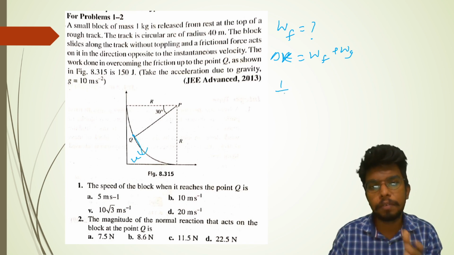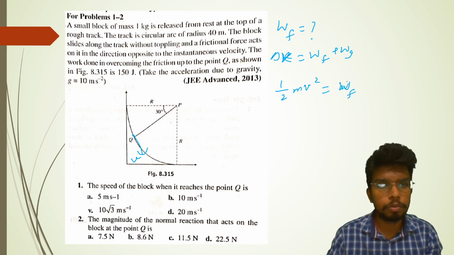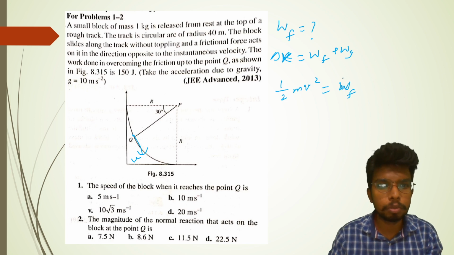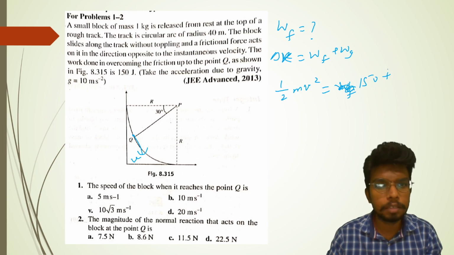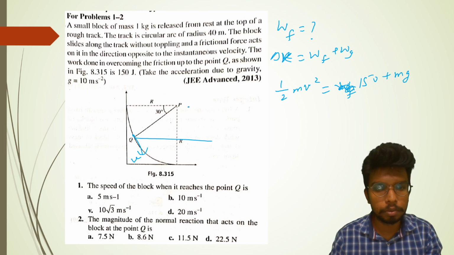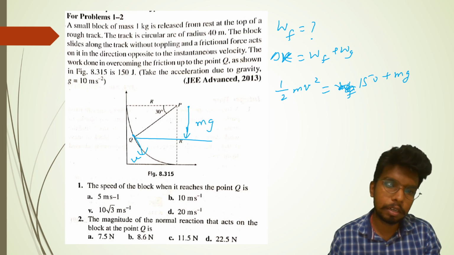So half mv square should be equal to work done by friction, now the work done in overcoming the friction up to the point Q as shown in the figure is 150. This is given. Plus W gravity, that will be mg r.